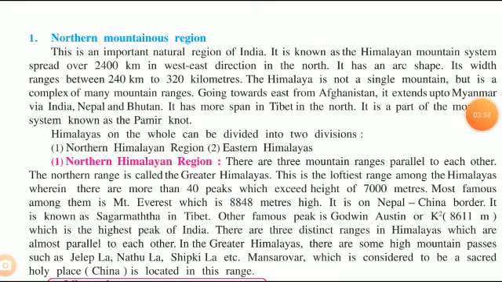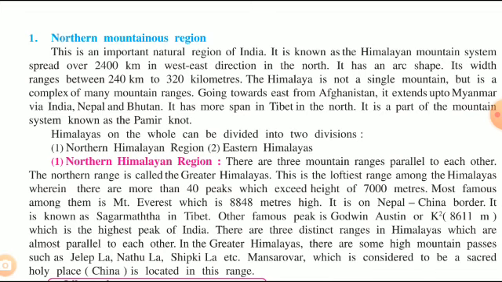The first physiographic division is the North Mountainous Region, the Himalayan mountain system, which is spread for 2400 kilometers from west to east in the north. It is arc in shape and has a width of 240 to 320 kilometers.